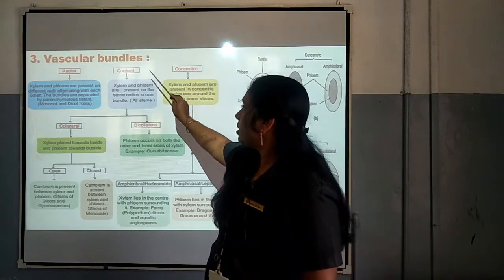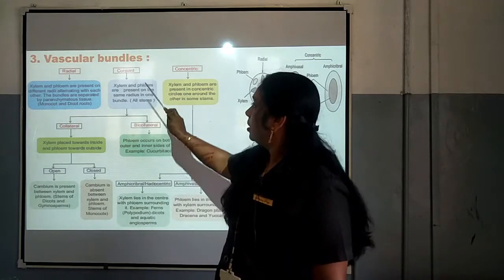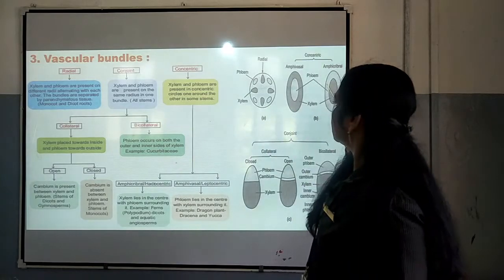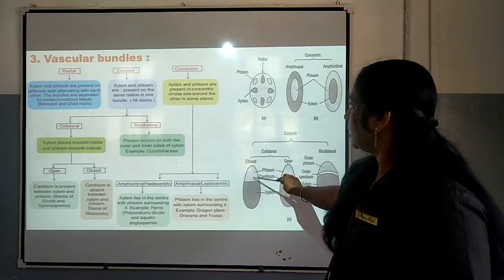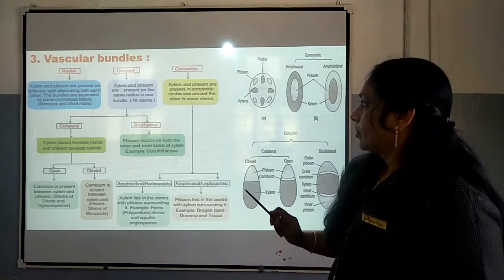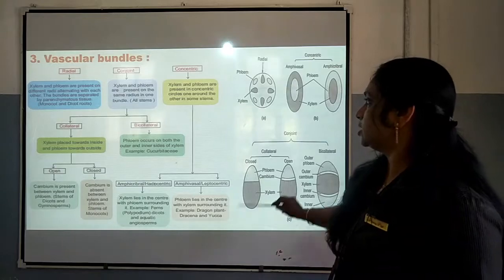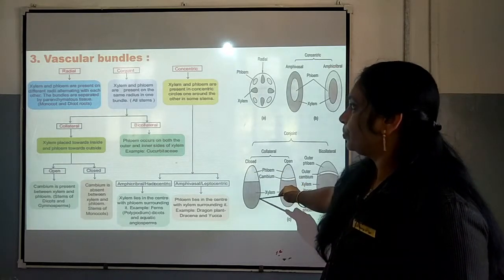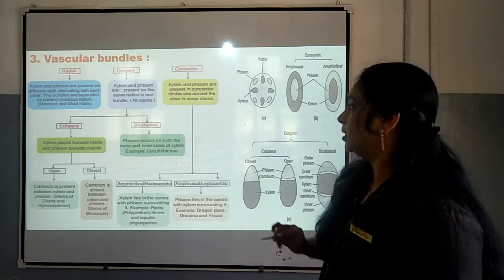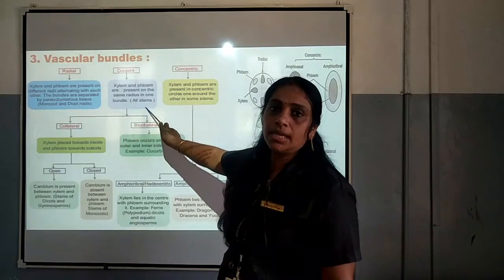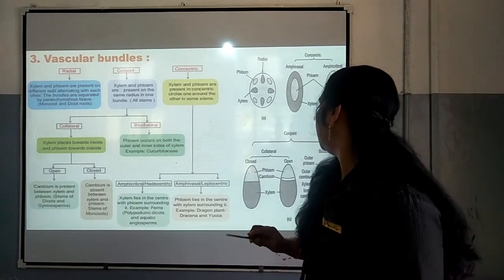Number 2 is conjoint. Xylem and phloem are present on the same radius in the bundle. So, in conjoint, you can see xylem and phloem are present on the same radius in one bundle. This is one bundle, you can see here phloem and this is xylem. Such an arrangement of xylem and phloem comes under the conjoint type of vascular bundle, and this type of vascular bundle we can see in all stems.